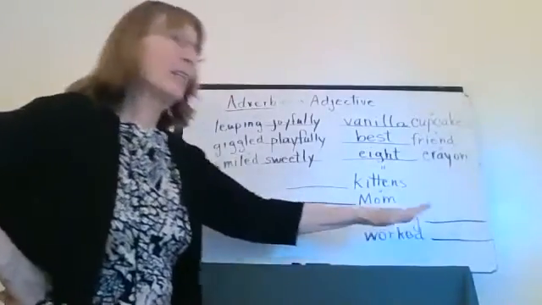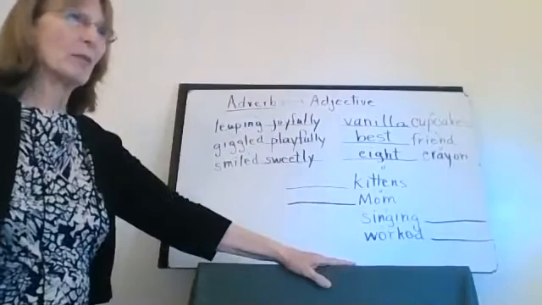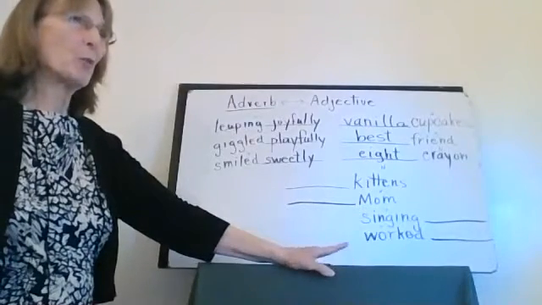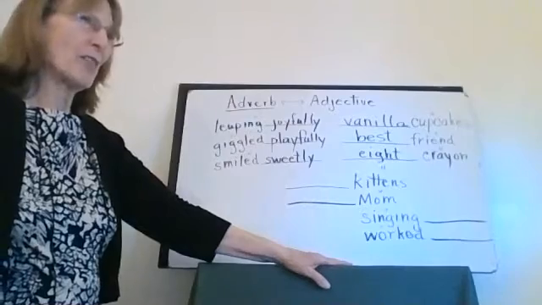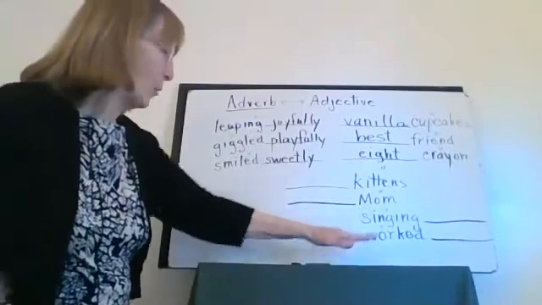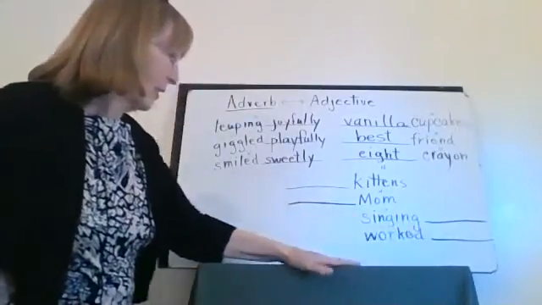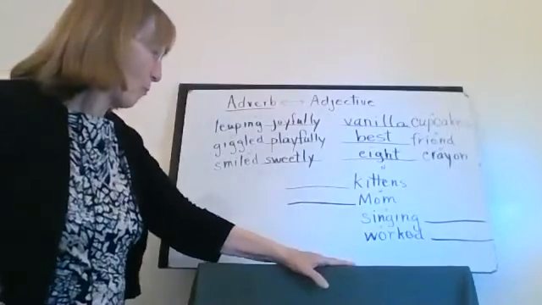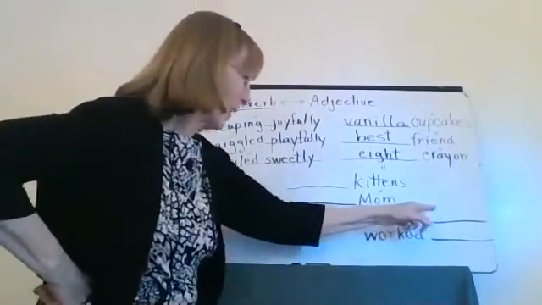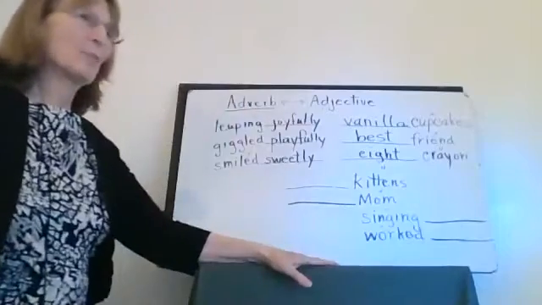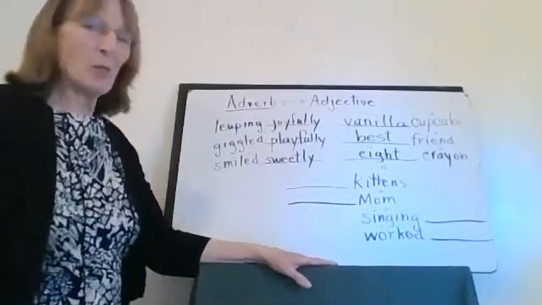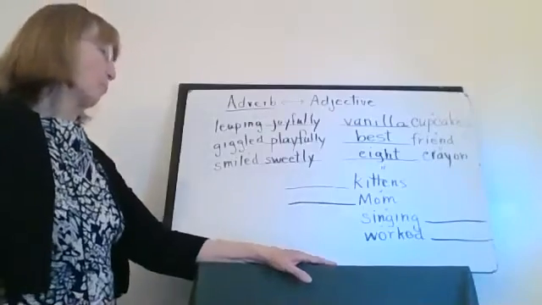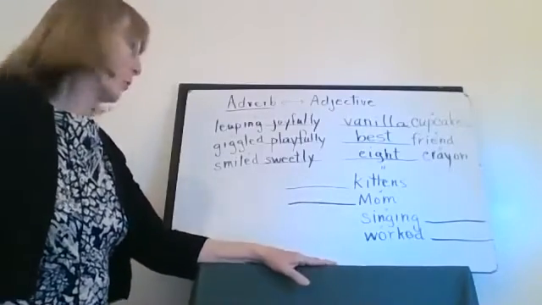Singing. Okay, now we have to think adverb. Adverbs do what? Well, how did they sing? Okay. Singing how? Oh, I heard somebody say loudly. That word comes up a lot. Singing, oh, sweetly.